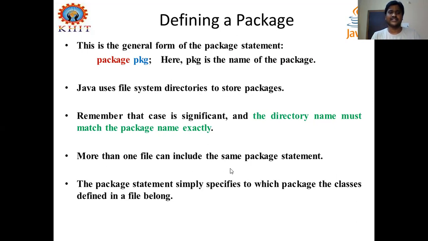More than one file can include the same package statement. As it is, one package may contain any number of classes. In your general program, when you are importing packages, you can import more than one package, right? The package statement simply specifies to which package the classes defined in a file belong. So that package statement is the first statement in your Java programs, and the classes you are defining in a file belong to that package.